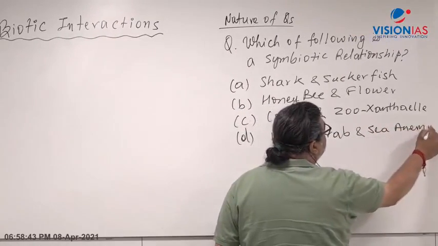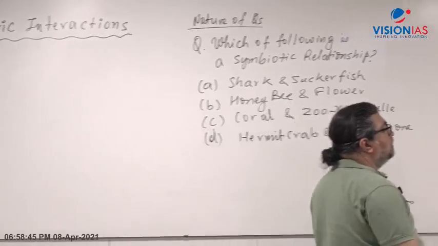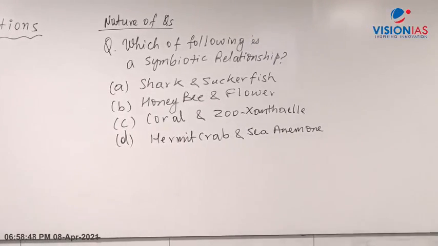This is a direct kind of question which can be asked in the exam. You are asked to identify among the given examples which will be the example of a symbiotic relationship, right?